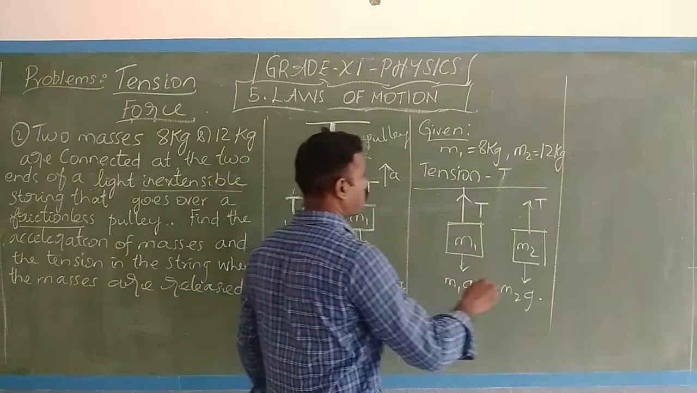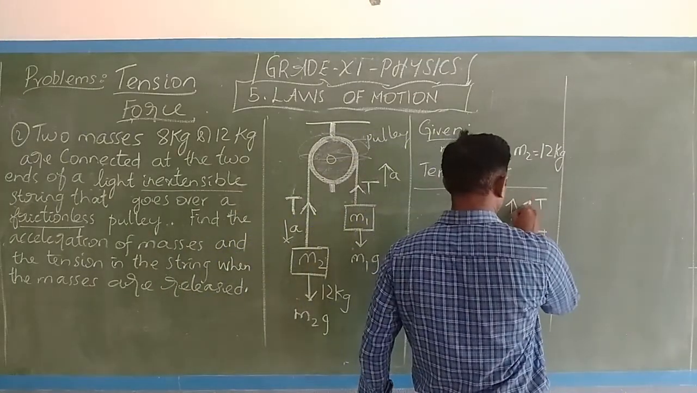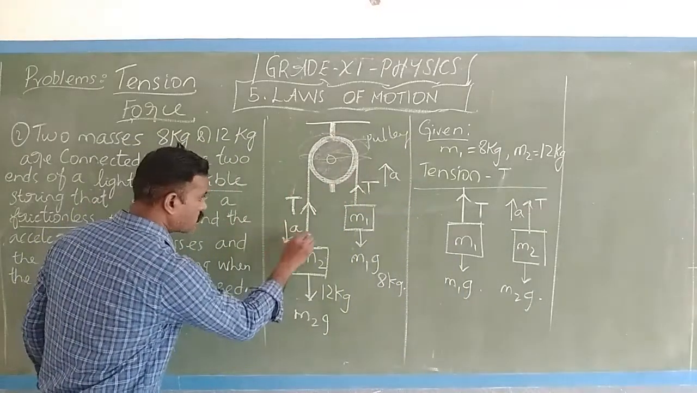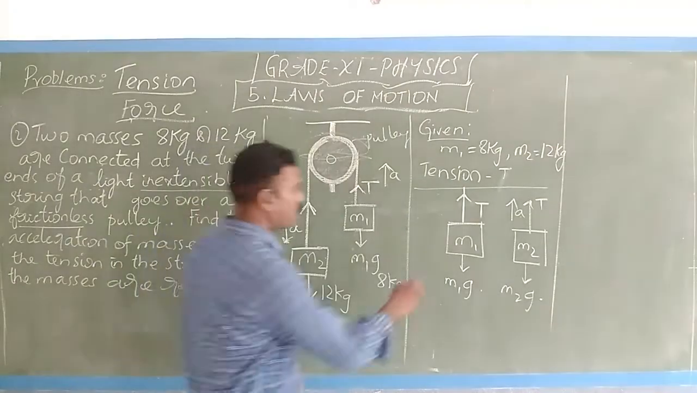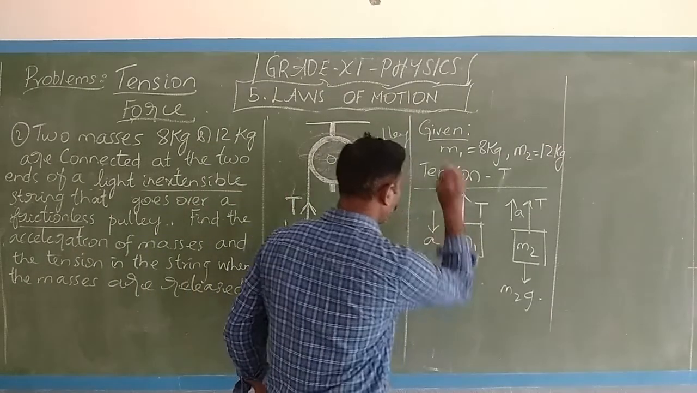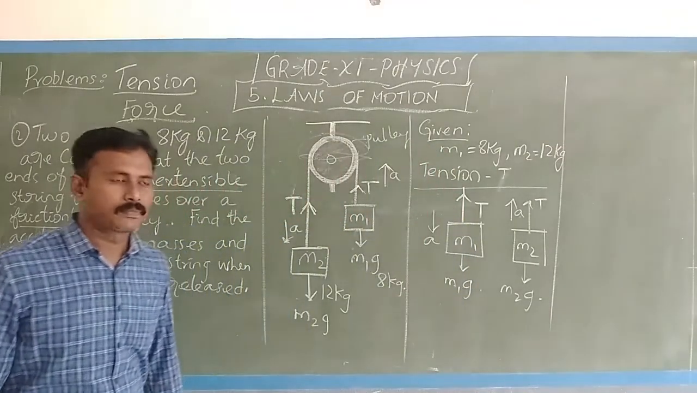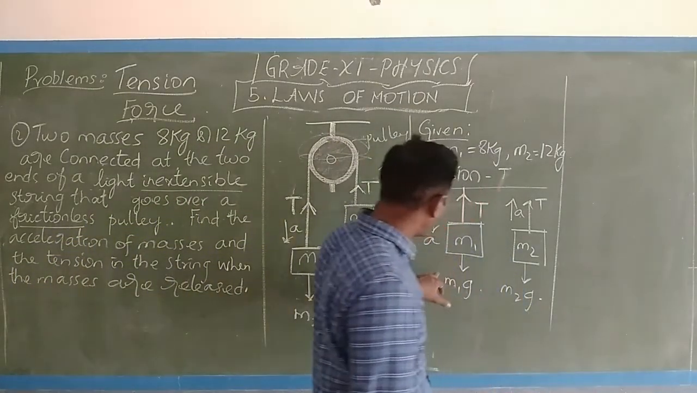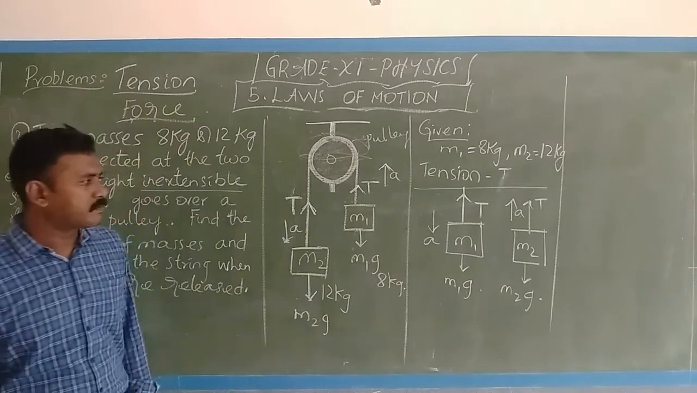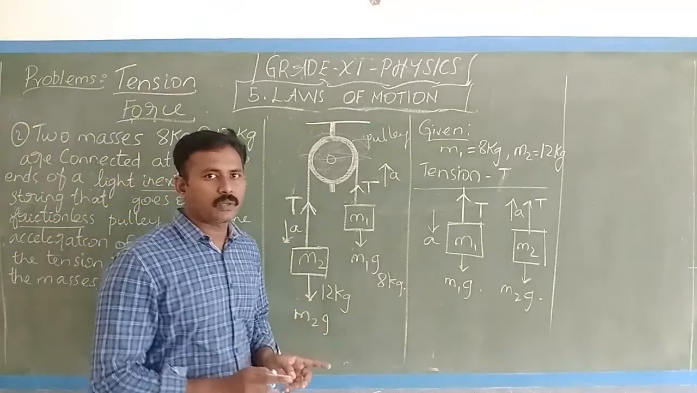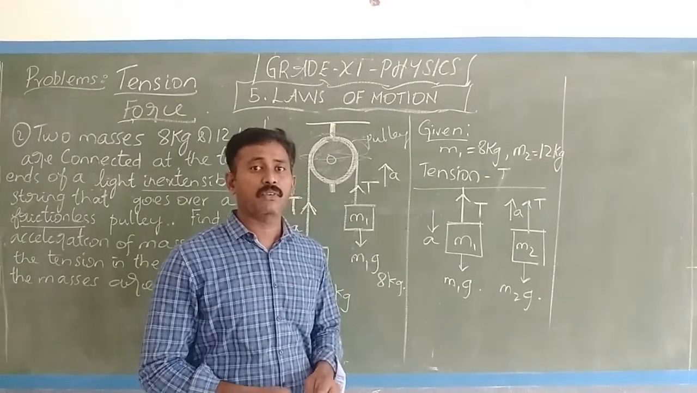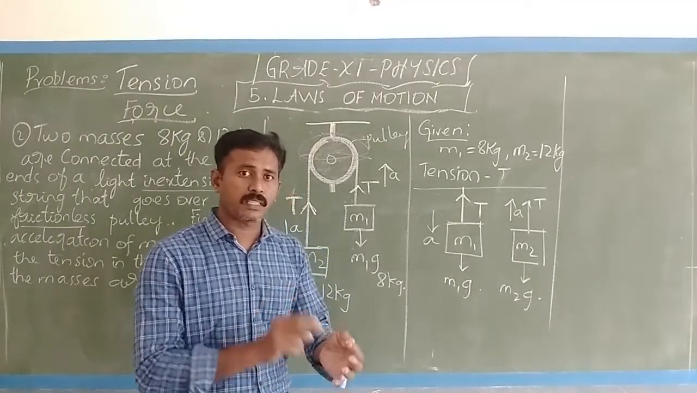That is why I have marked it like this. Then the acceleration of M2 will be downwards; it will be moving downwards. Now I have to write the formula. Using Newton's second law, I have to relate the force, mass and the acceleration.